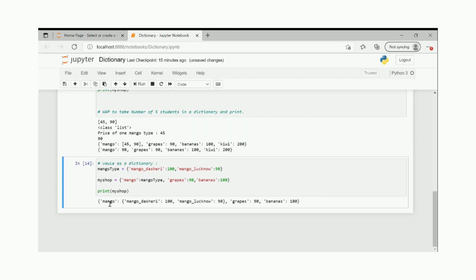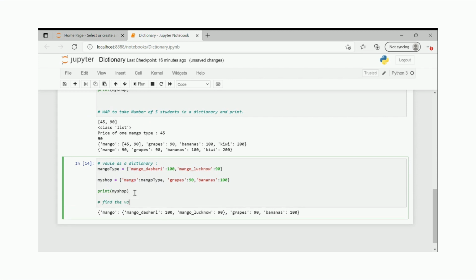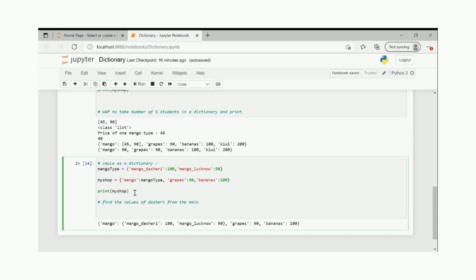See the magic. This key is having a value which is of the type dictionary, and this dictionary is being created and uploaded upwards. So two things: one, if I modify this, it will get modified automatically, and if I want to find anything from the main dictionary, I can eventually find it with the help of this key. So let's do these two things. One, find the value of the sherry mango, the one that you've seen above, from the main shop, because main shop is what we will refer to primarily, right? So I will write print, or maybe a variable, price of the sherry.